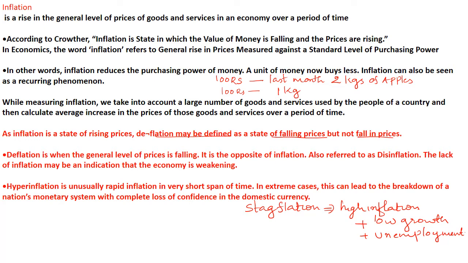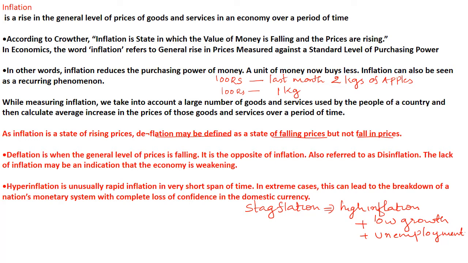So according to the Keynesian theory, a change in the quantity of money can lead to a change in the rate of interest, it can lead to a change in investment, it can lead to a change in output and employment, and it can lead to a change in the cost of production, and it can lead to a change in price. So various factors play a role in the change in the price level, not only the change in the quantity of money, right? So that we discussed. So the last topic of this unit is inflation.